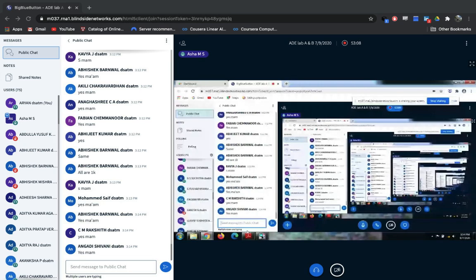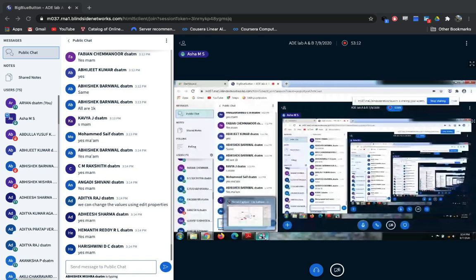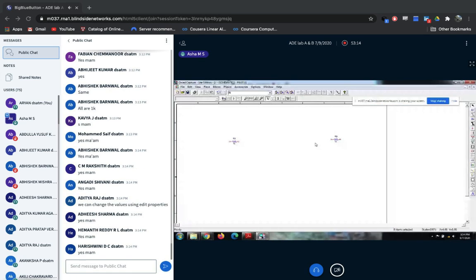Correct, right? Now, however many resistors you place from the place part, all have the same value. Now I need to change the value. The resistor has two values here: one value is R8, and one value is 1K. Will you agree?